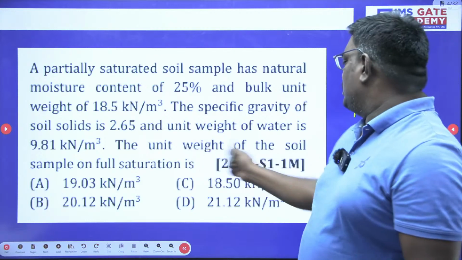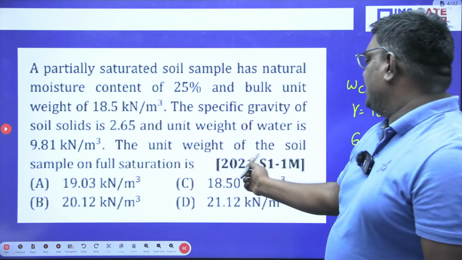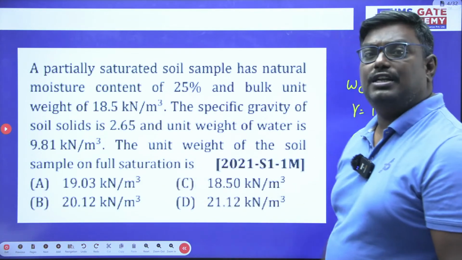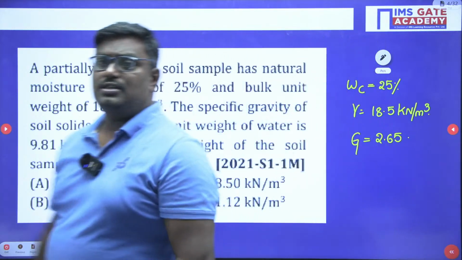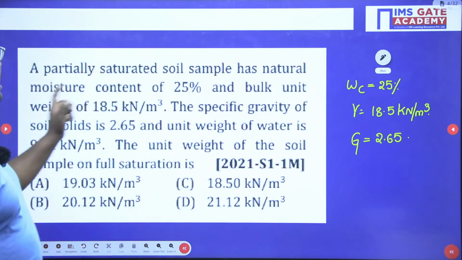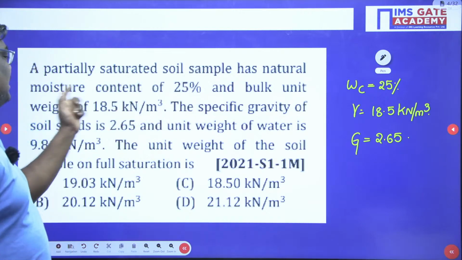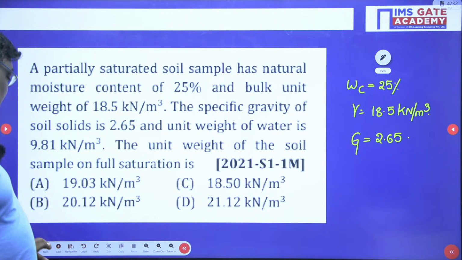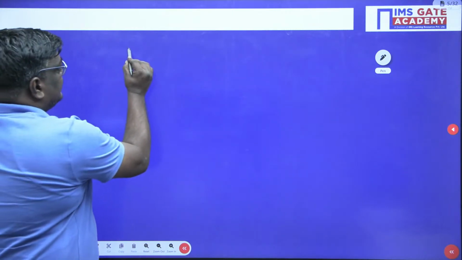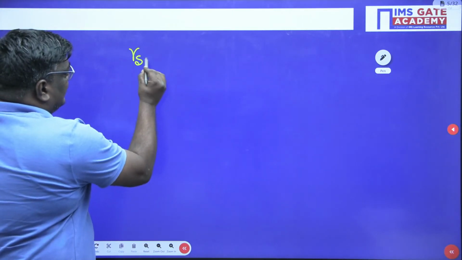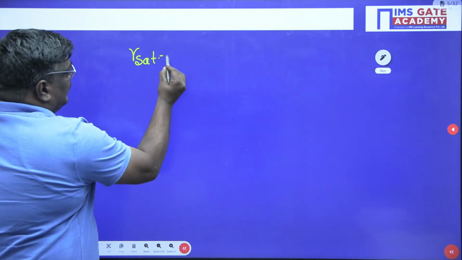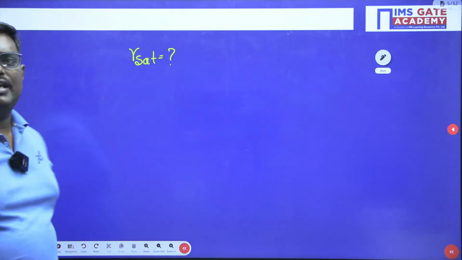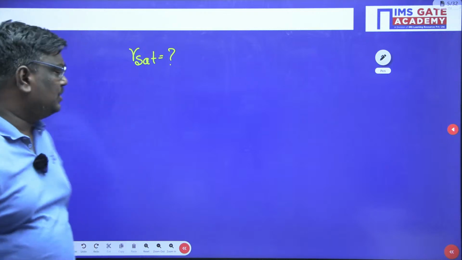The unit weight of the soil on full saturation is. Are you getting, my dear students? Here they have given you a partially saturated soil sample with a natural moisture content of 25%. So in this problem he is asking for the saturated unit weight. Let me tell you one important thing, students.